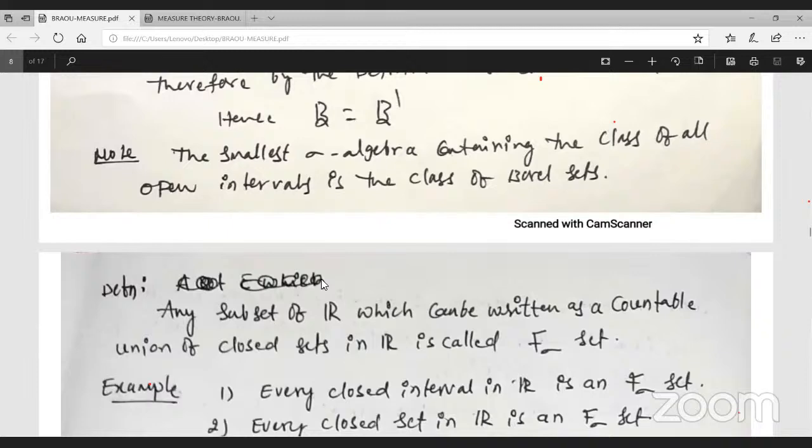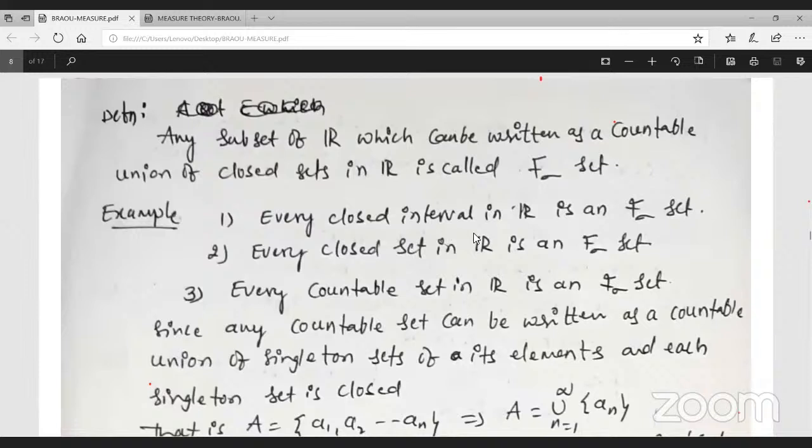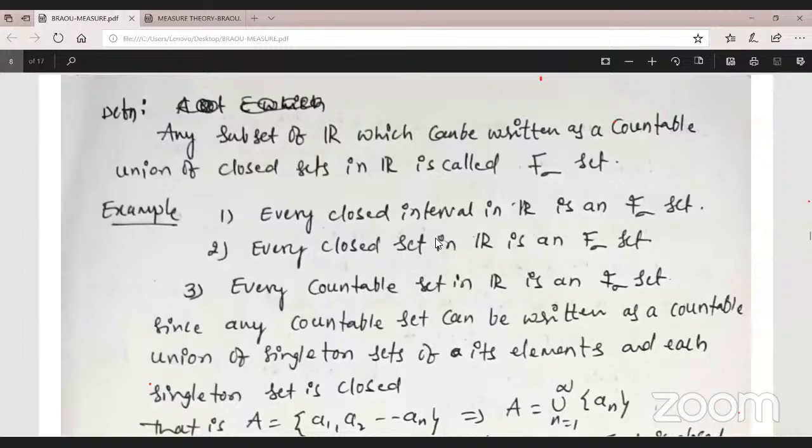Every closed interval in R is an F sigma set. F sigma set means its representation is a countable union of closed sets. Observe examples 1 and 2: the interval is different, the set is different. Every closed interval in R is an F sigma set. Every closed set in R is an F sigma set. Every countable set in R is also an F sigma set. Examples here.